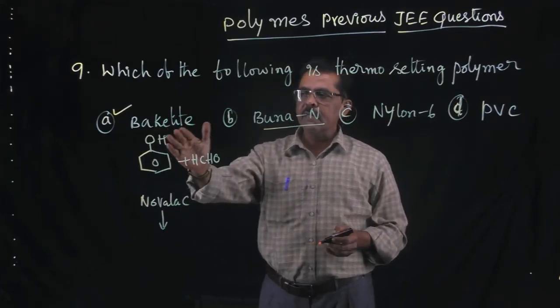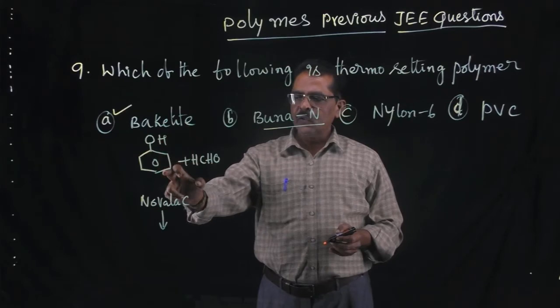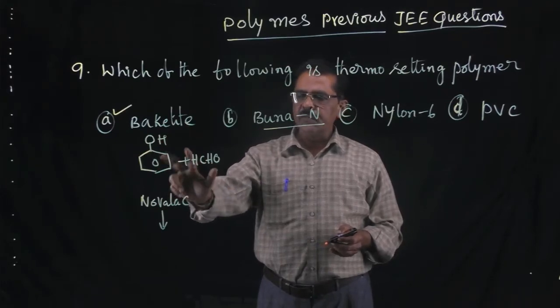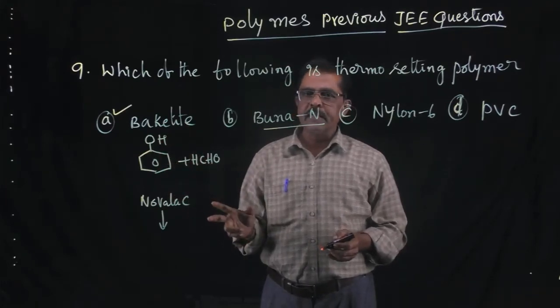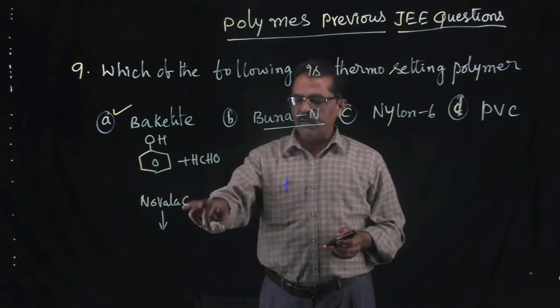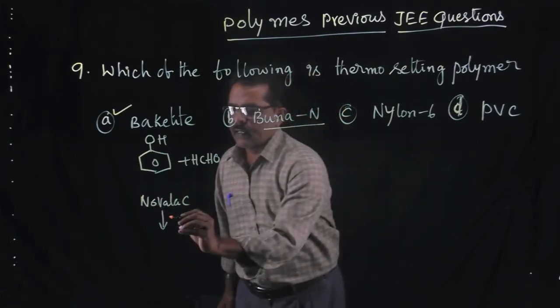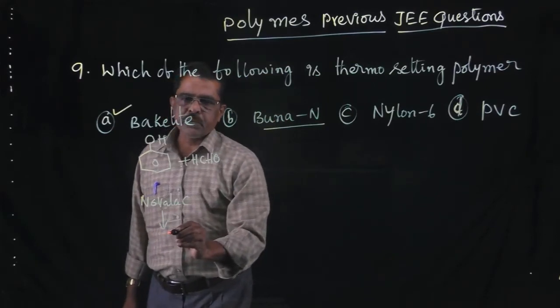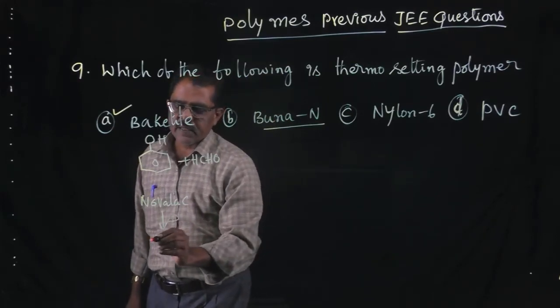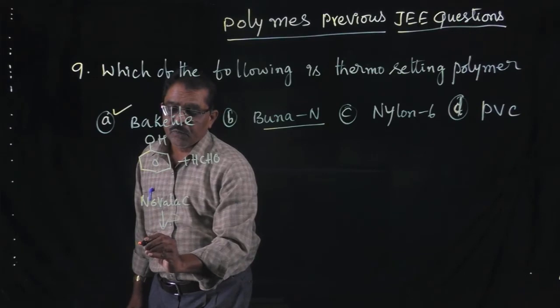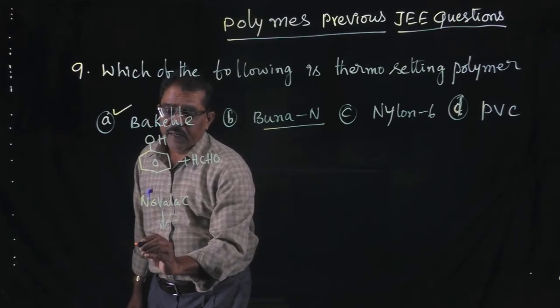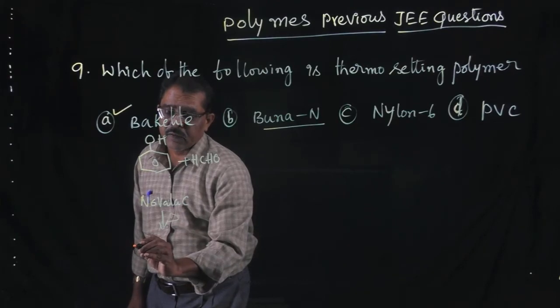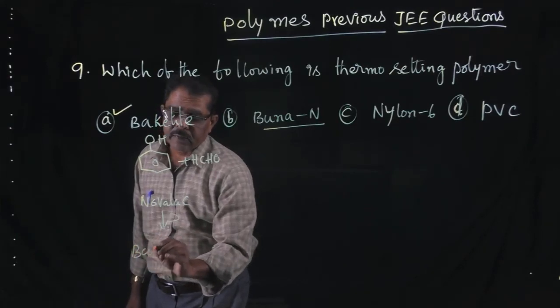Bakelite is the polymer of phenol and formaldehyde. First of all, these two monomer units react together to form Novolac. On heating, it undergoes excessive cross-linking and branches, and makes it an infusible material. So this is the bakelite.